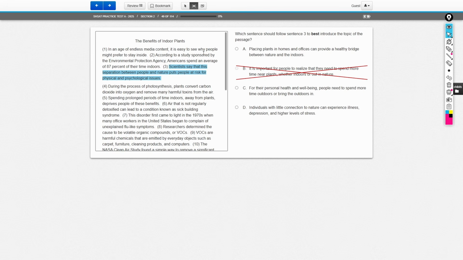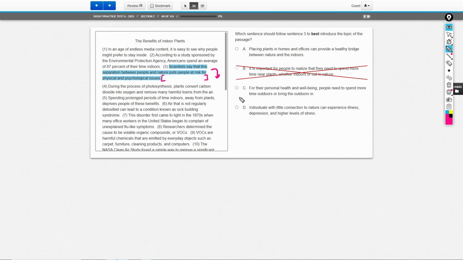The main chunk of this text, all of the findings, all of the quotes, all of the figures point to people bringing plants indoors. It doesn't say that people need to go outside and enjoy nature there. We want to bring nature into the office. So this would be a bad choice because we're introducing an idea that's not really relevant to our text. Remember that the sentence that comes after the last sentence in the introduction is going to be the thesis or the main idea. So we want this new sentence to literally summarize everything that we say in here.